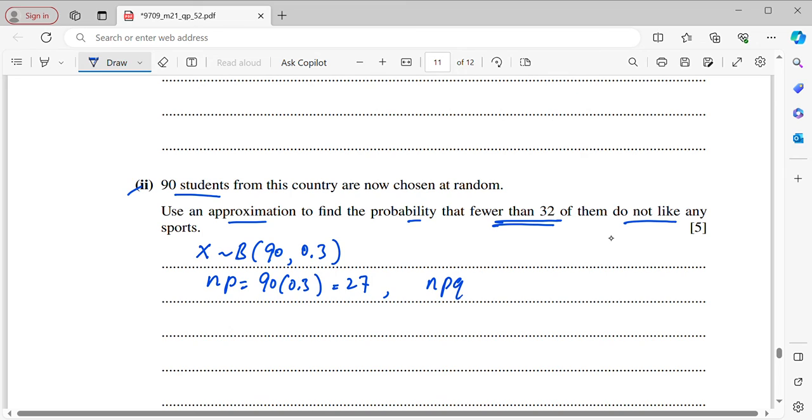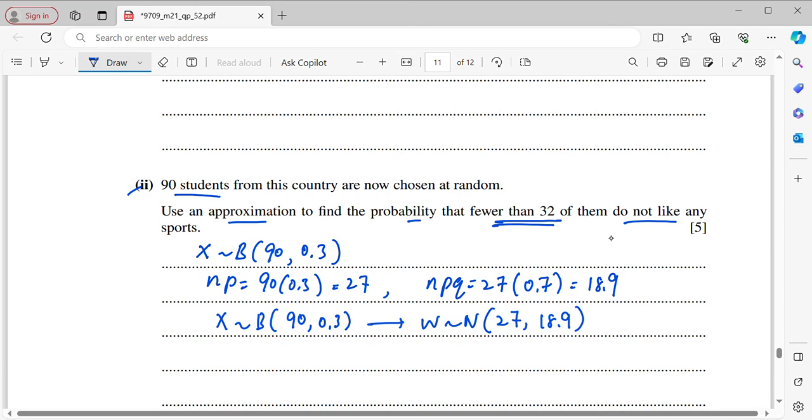And npq is 27 times q, which is 0.7, so at last you are getting 18.9. Now your initial distribution was binomial, and it has been approximated to normal. The mean is 27 and the variance is 18.9.